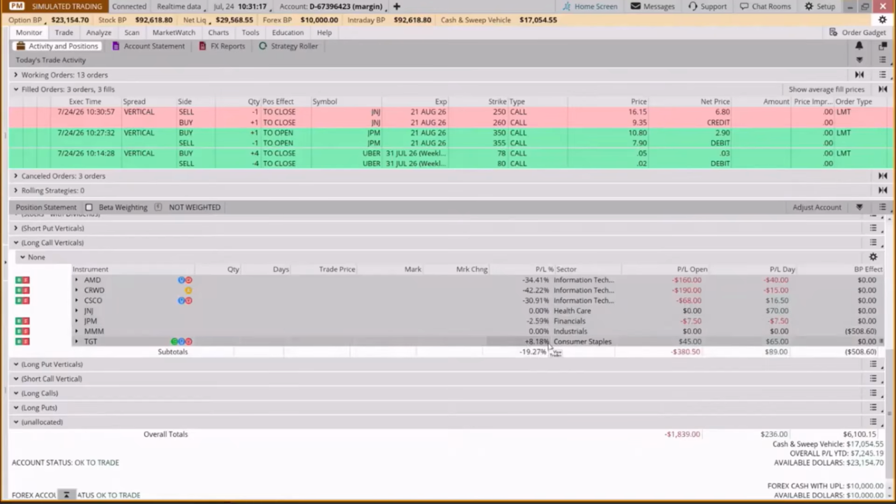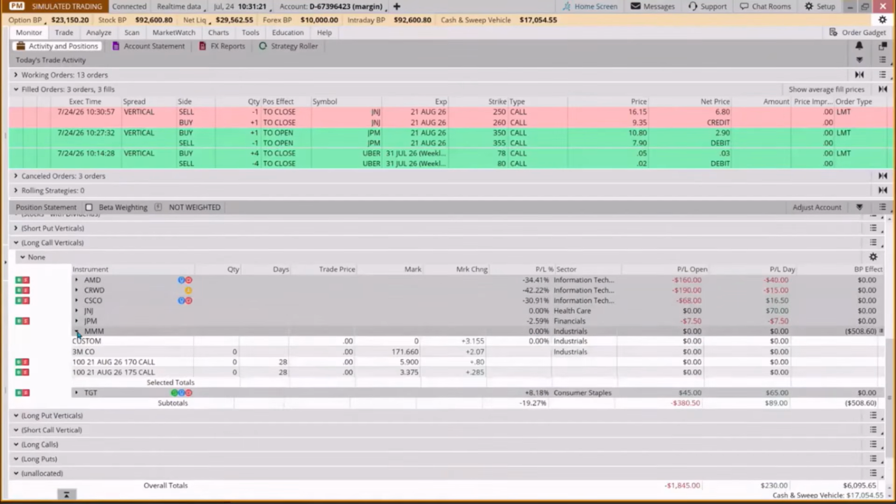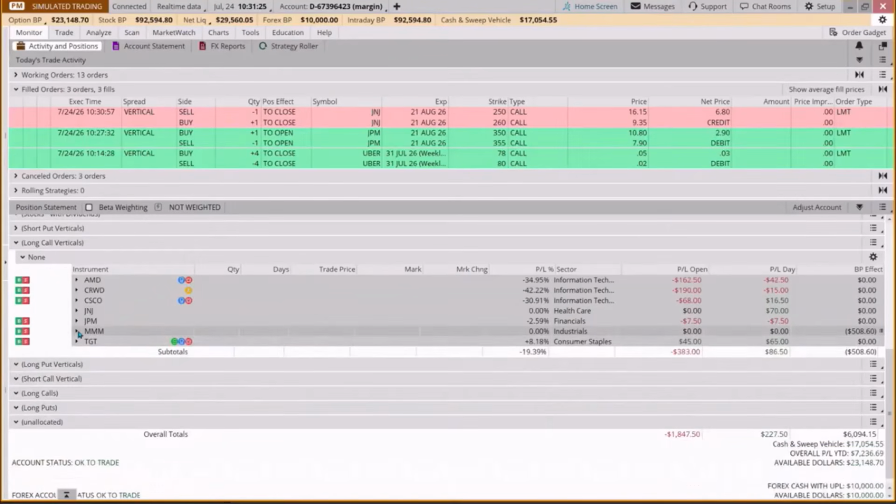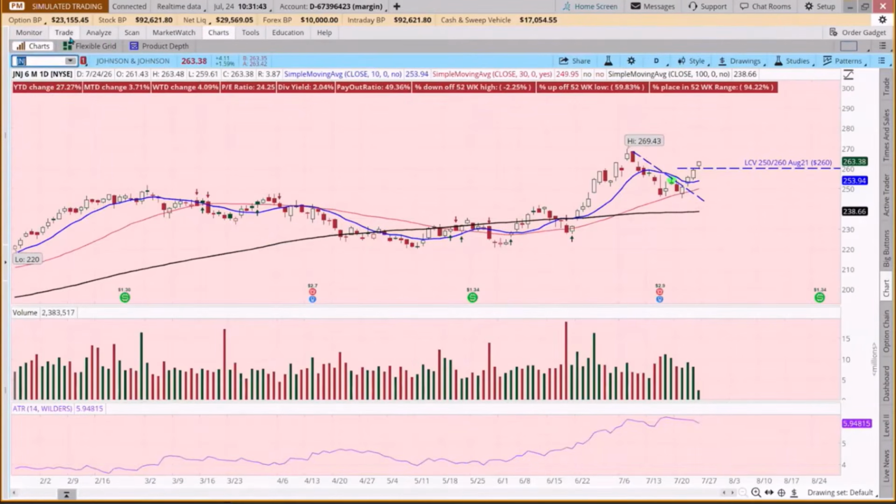We're up 8% on target. 3M, has it filled? 3M hasn't filled yet. But it shows us that we have a trade waiting for 3M. But on AMD, CrowdStrike, and Cisco, we are down on these. And so we might say, hey, we want to get out if we're down 50%. We're not down 50% on any of these.